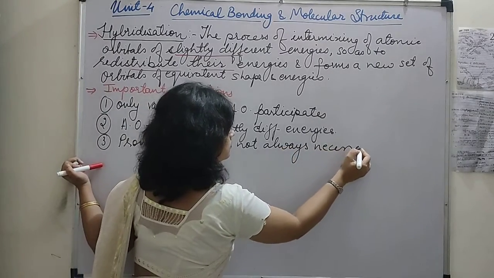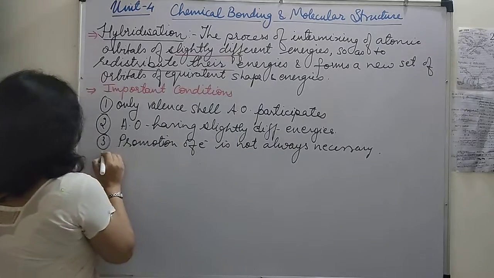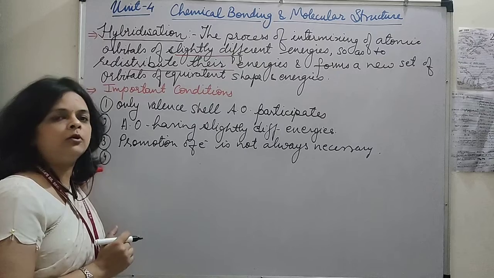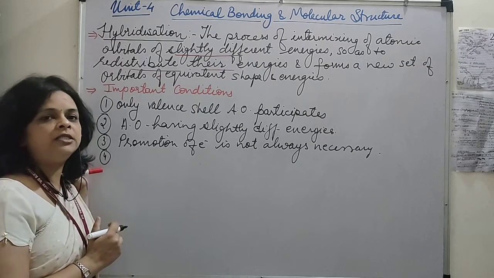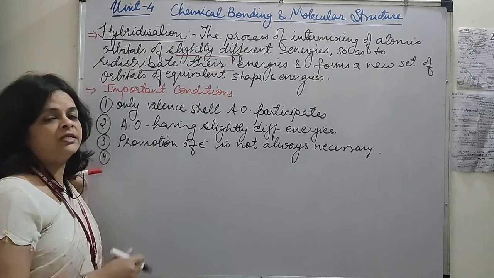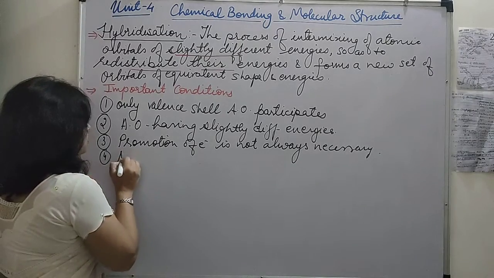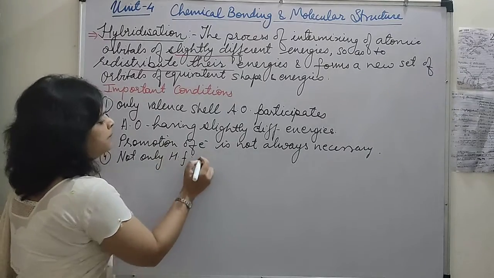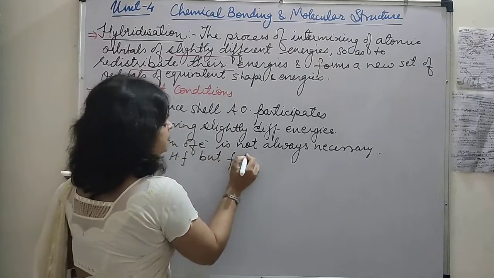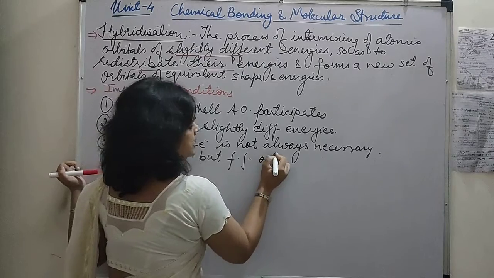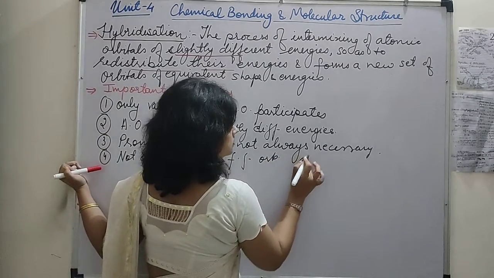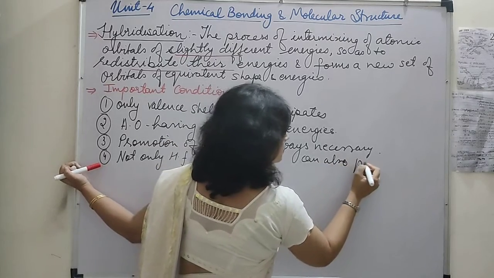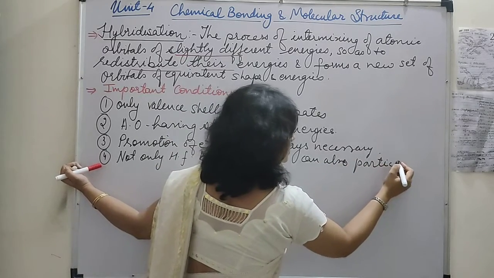Fine. Fourth point: it is not only that half-filled atomic orbitals are going to participate in the process of hybridization, but fully filled atomic orbitals can also participate. So not only half-filled, but fully filled orbitals can also participate in the process of hybridization.